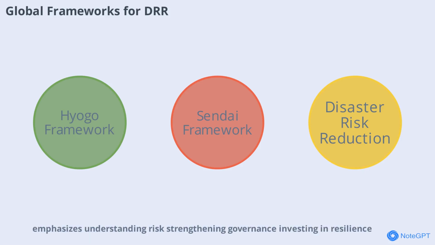Its successor, the Sendai Framework for Disaster Risk Reduction 2015-2030, emphasizes understanding risk, strengthening governance, investing in resilience, and building back better after disasters. These frameworks encourage countries to improve policies, invest in safer infrastructure, and involve communities in disaster planning. For Nepal, adopting these global strategies is vital for tackling frequent hazards and building a culture of safety and preparedness.